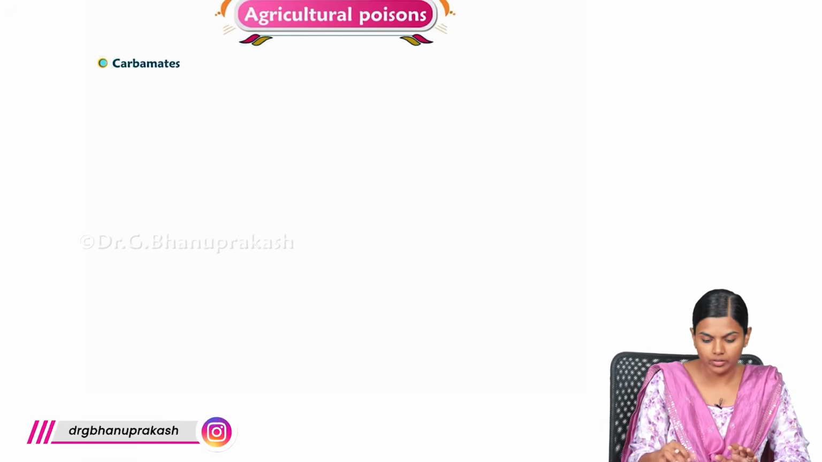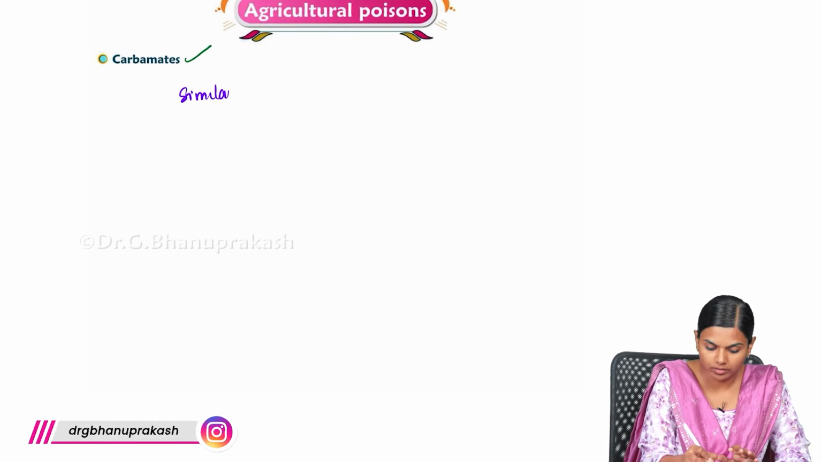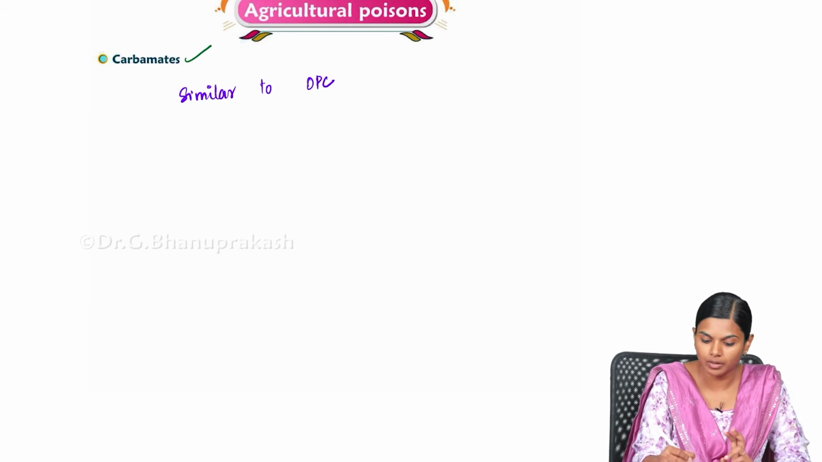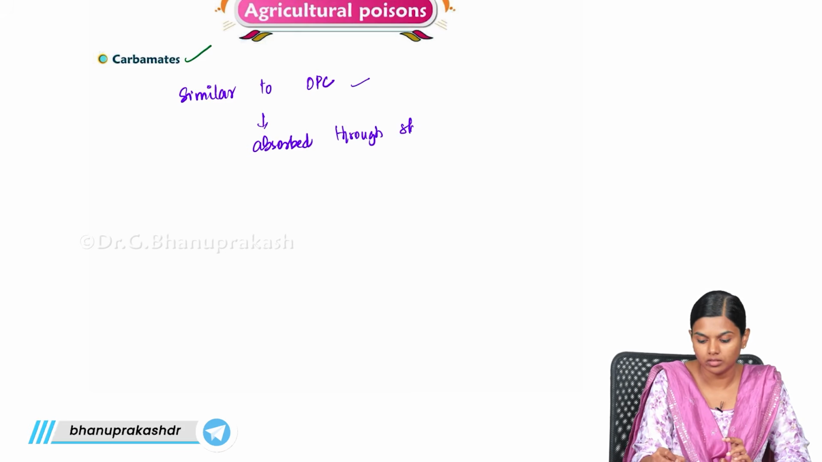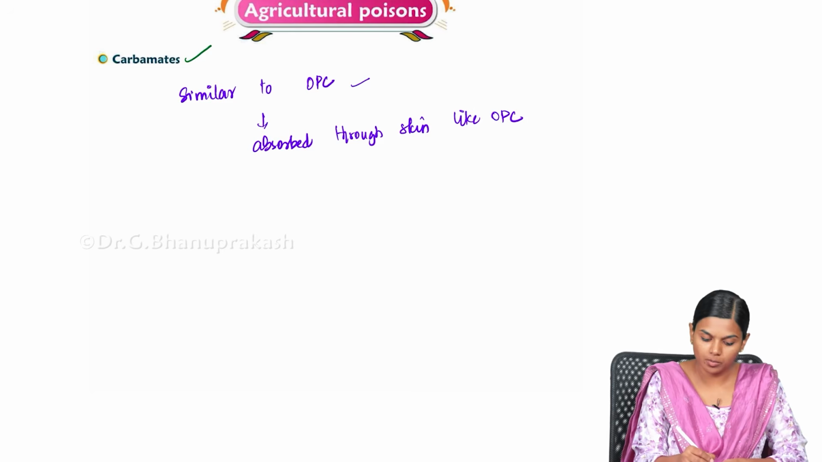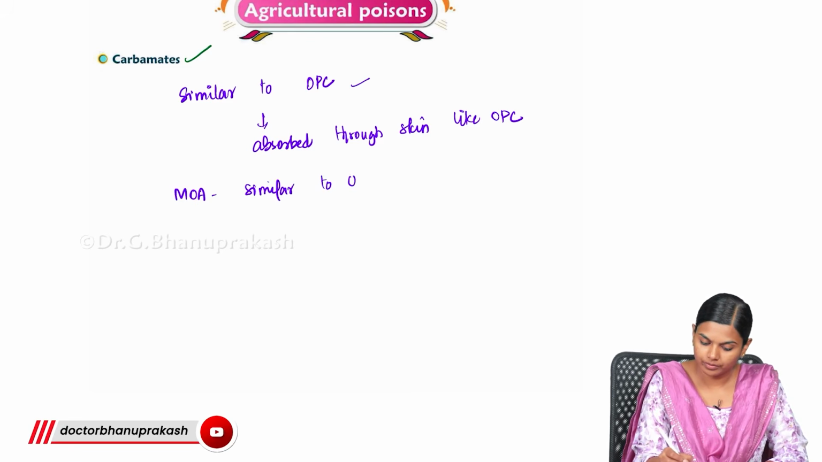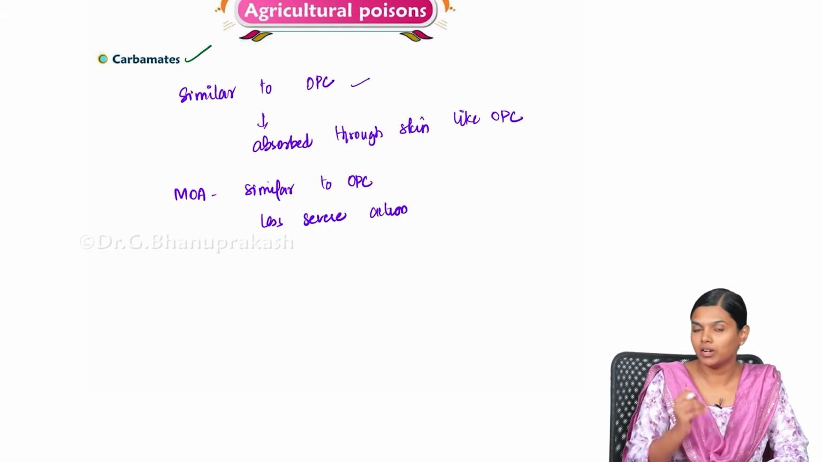Now what we are going to see is carbamates. This carbamate is similar to OPC. In all aspects, the mechanism of action, absorption, everything is similar to OPC. Like OPC, it is also absorbed through the skin. Both of them will be absorbed easily, and its mechanism of action is similar to OPC. The main thing is that it has a less severe action. So the severity will be much less when compared to OPC.